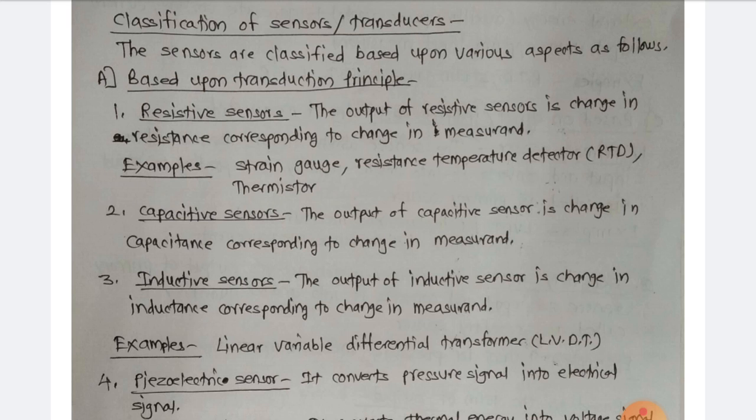Next, second is capacitive sensors. The output of capacitive sensor is change in capacitance corresponding to change in measurand. Third example, inductive sensors. The output of inductive sensor is change in inductance corresponding to change in measurand.